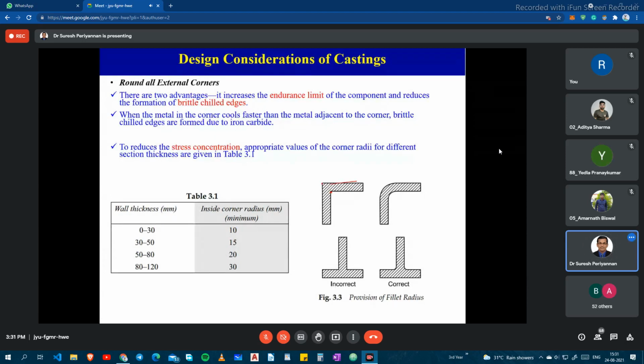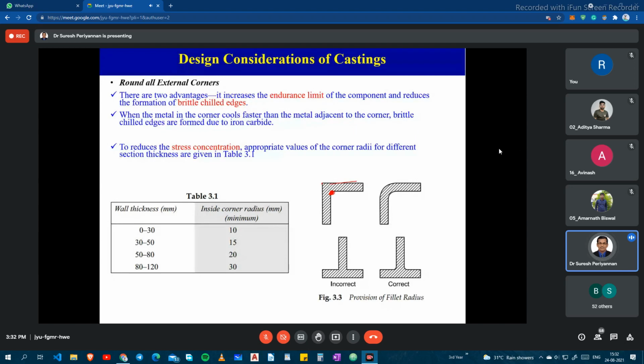Then brittle chilled edges are formed in this region due to sedimentation of iron carbide. That is called brittle chilled edges. So we would like to avoid this kind of issue. Also, another issue is more stress concentration at the corner surface.